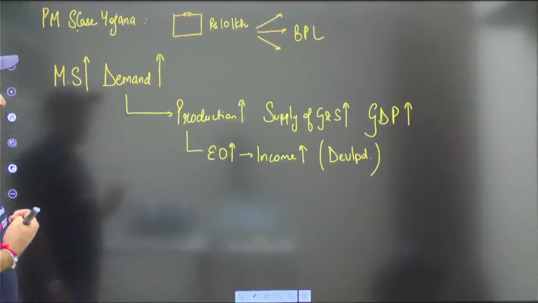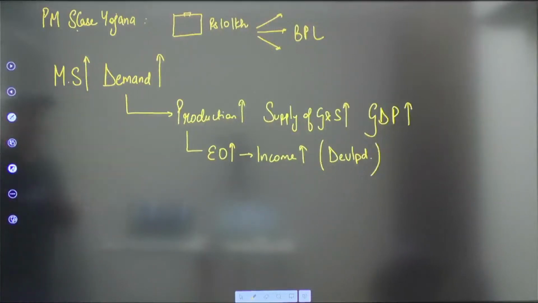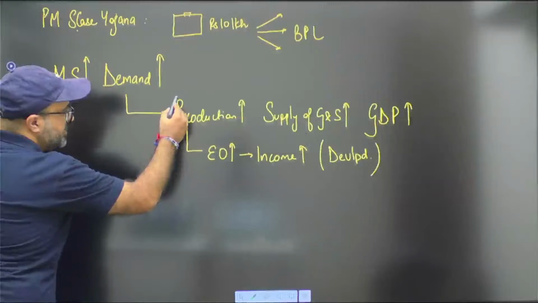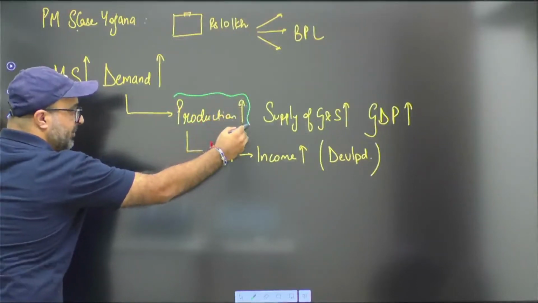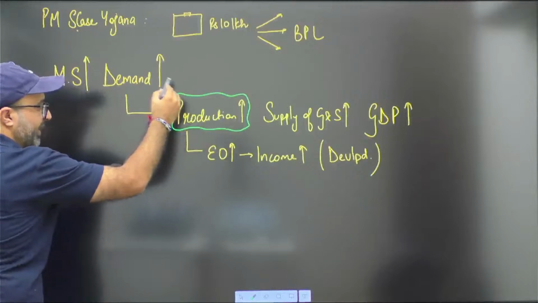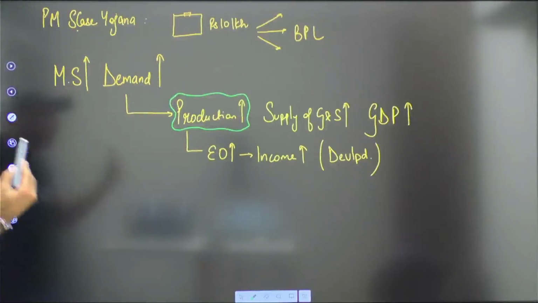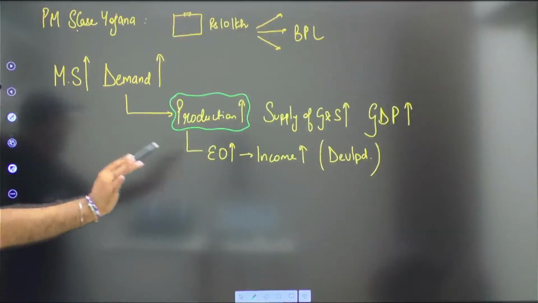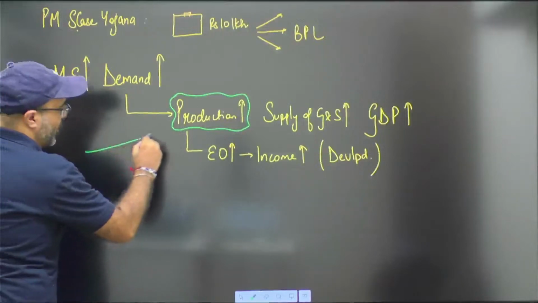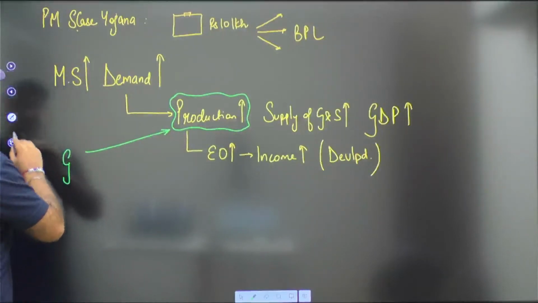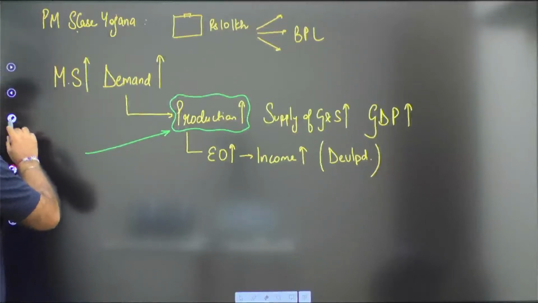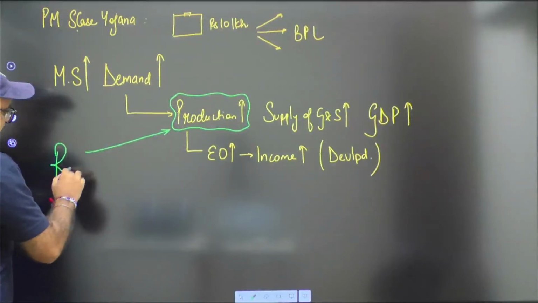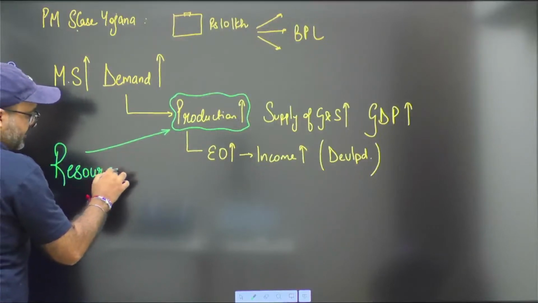Everyone was listening to my words, but there was one individual who was very brilliant in economics. He said, this is wrong. The entire structure is wrong. The reason is, production will depend on demand, there is no doubt in that. Whenever demand increases, we will try to increase the production. But production does not depend on demand alone. Production depends upon goods and services. That means production depends upon the resources.